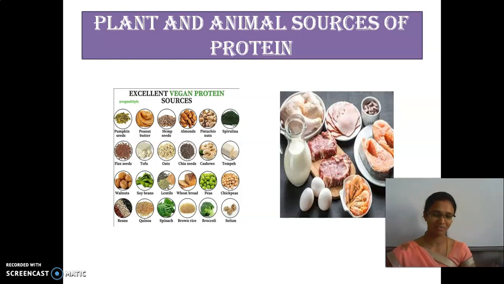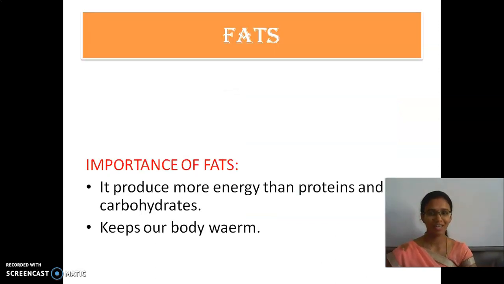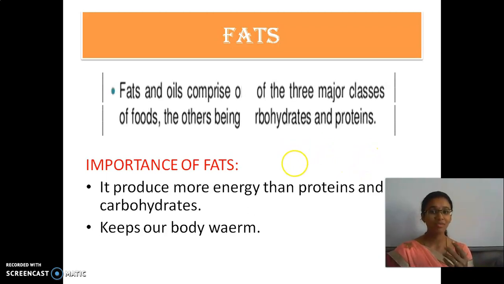Okay, and then what is the next thing we had seen? Fat. So what is meant by fat? It is nothing but the oil content which is present in our food. So this fat is next to carbohydrate and protein. It is in the third stage. Okay. So what is their importance? It produces more energy than protein and carbohydrates. Fat gives more energy than proteins and carbohydrates. It also helps to keep our body warm.